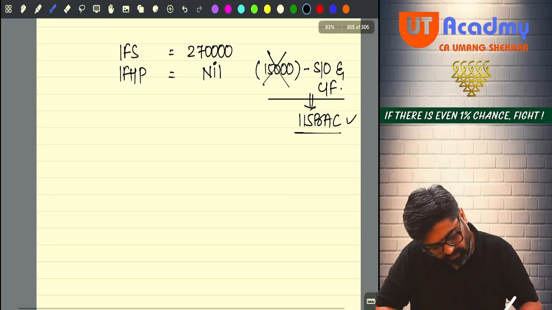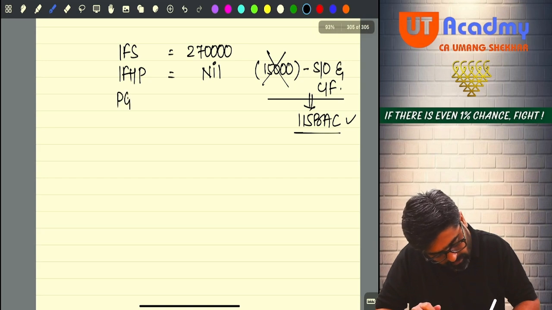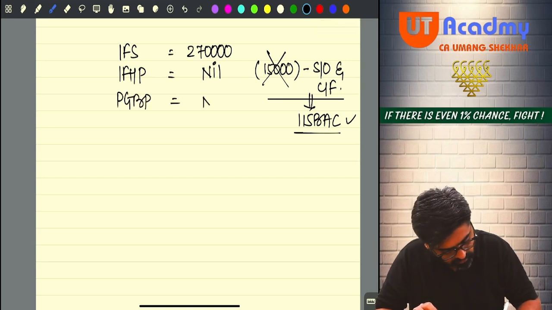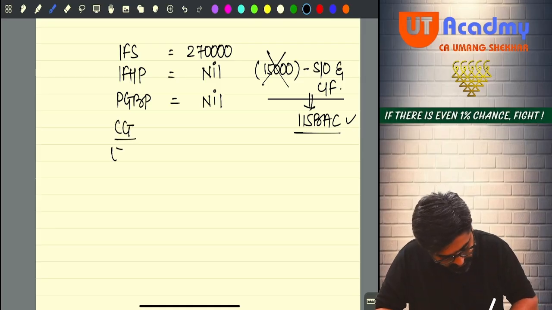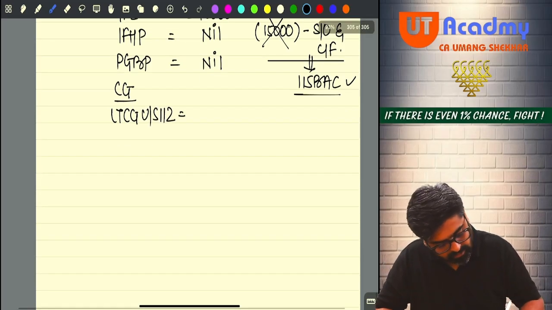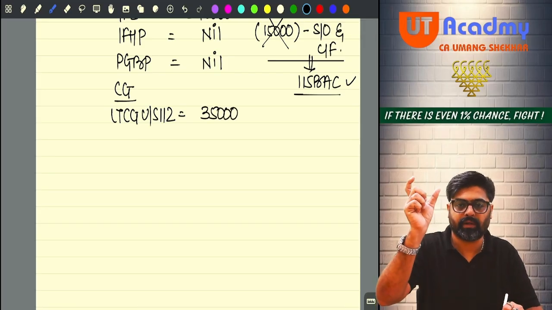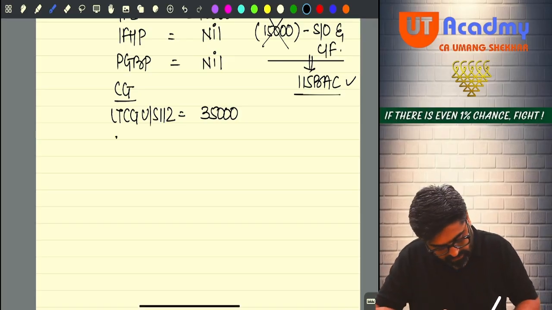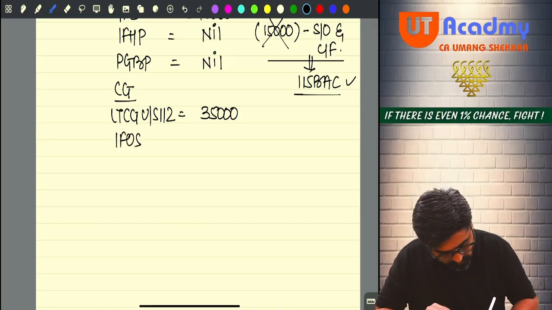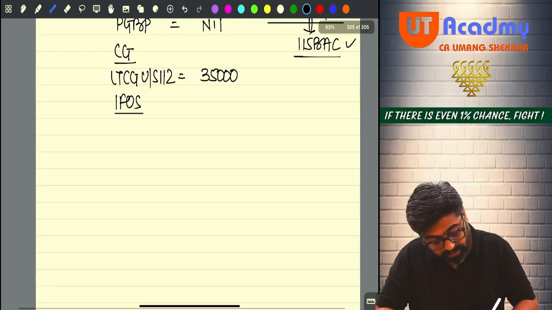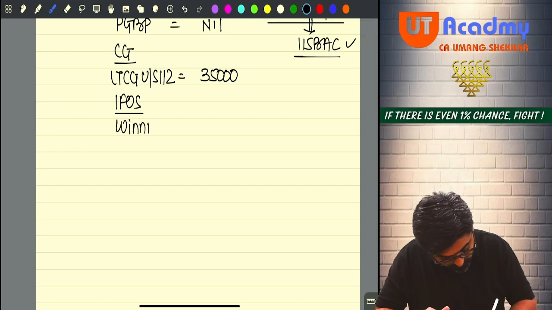Done. Then income from house property, then there is PGBP, entire income is gone. Capital gain, I have one capital gain income, that is LTCG under section 112, and that is how much? 35,000, because I have set off my normal business loss amounting to 35,000 against long term gain. And under the head IFOS, now I will have winnings income only, that is 5 lakhs.